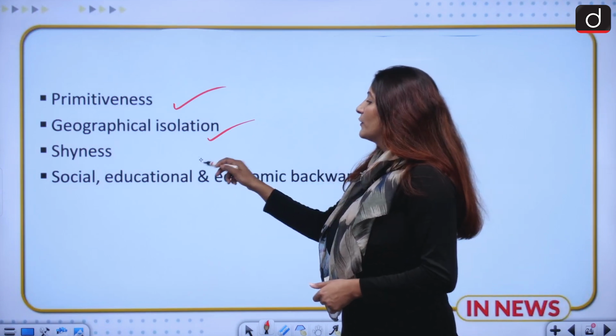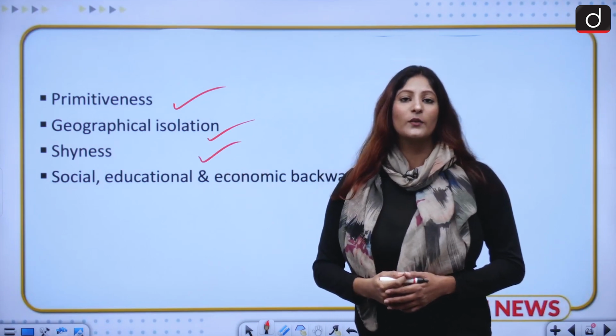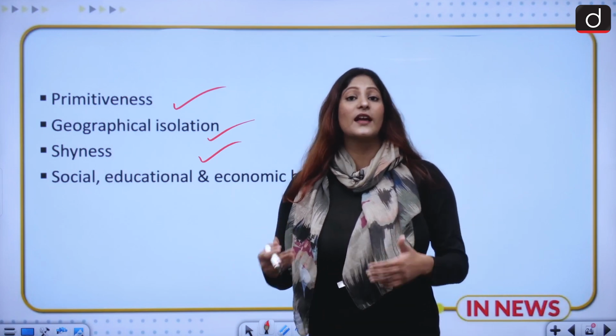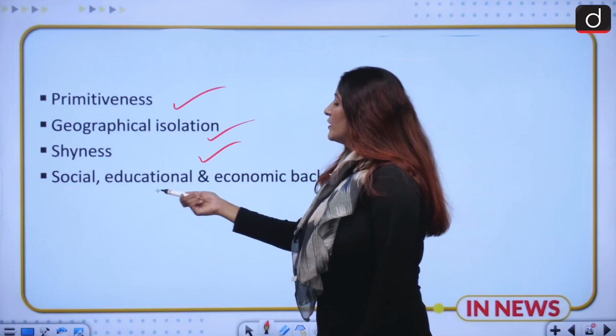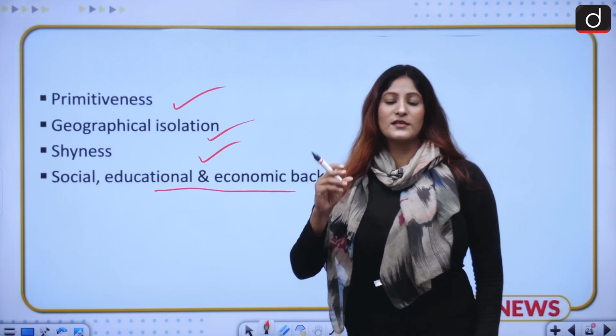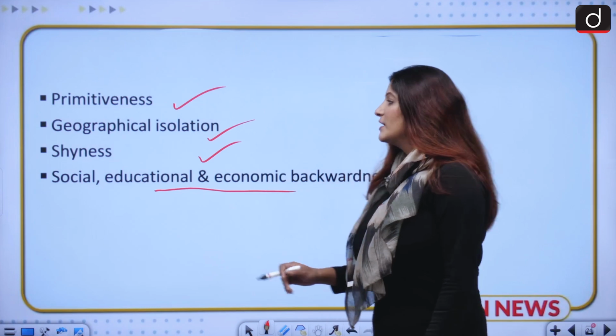Apart from that, they are also shy. That means they do not want to mingle with the so-called civilized community. So that is also one of the points. Social, educational, and economic backwardness is the most principal feature of this tribe.